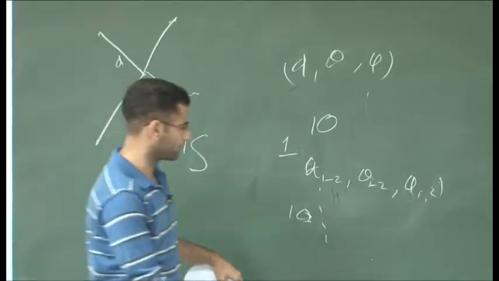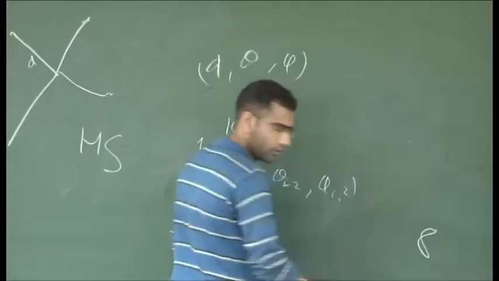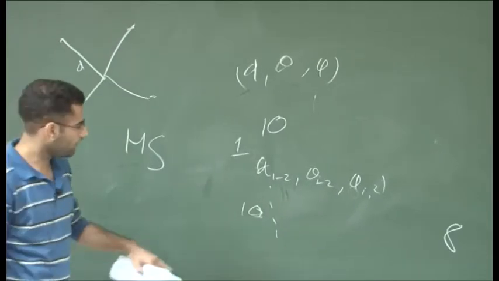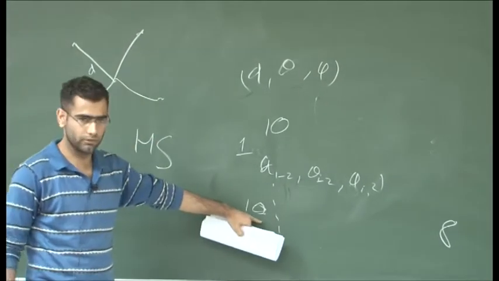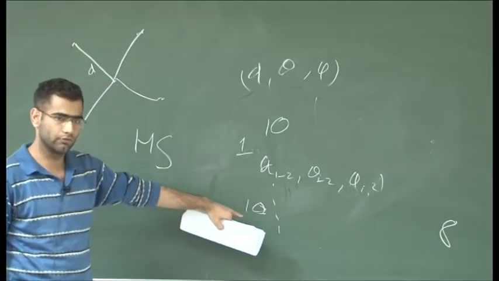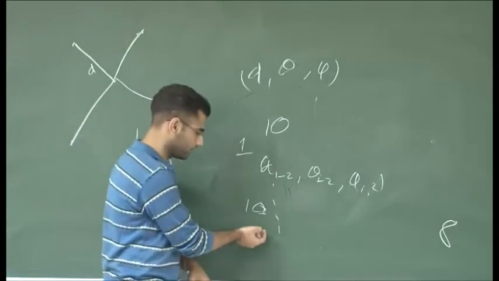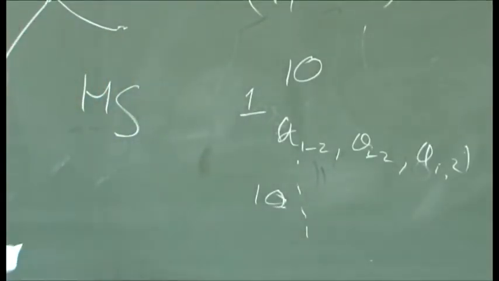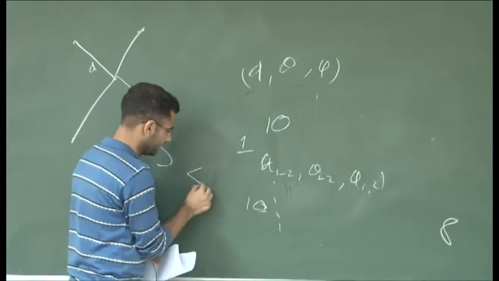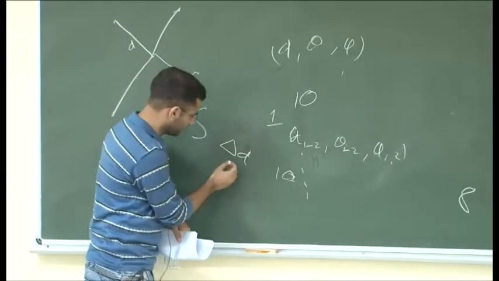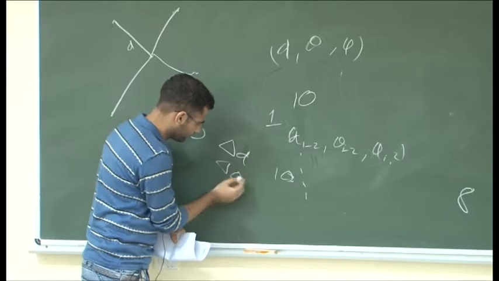Say the threshold is like 8, like 80%. So if 80% of them are matched, then it is accepted. So there is a threshold of delta d, delta theta, and delta phi.